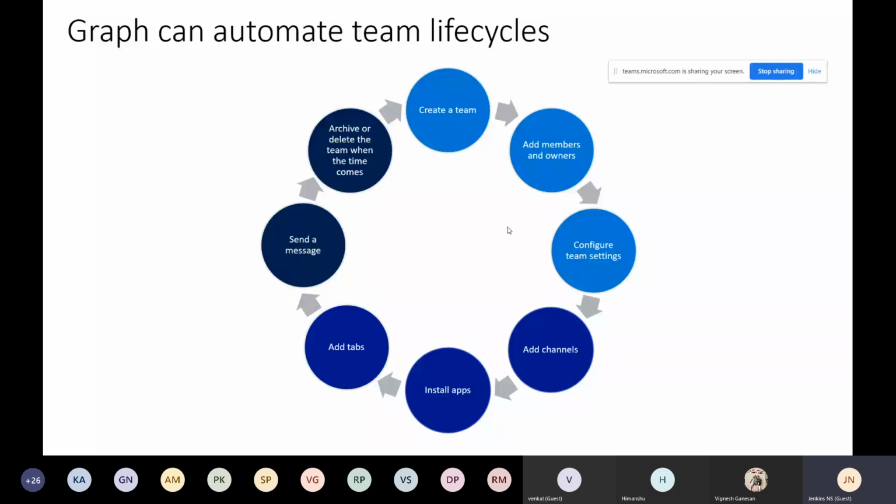Then they fill in everything, and you can do the process in the background if it is approved, after a review process. These are the good benefits we can achieve from Microsoft Graph. Life cycle automation, and whatever your line of business expectation is, utilize this Graph API and implement it.